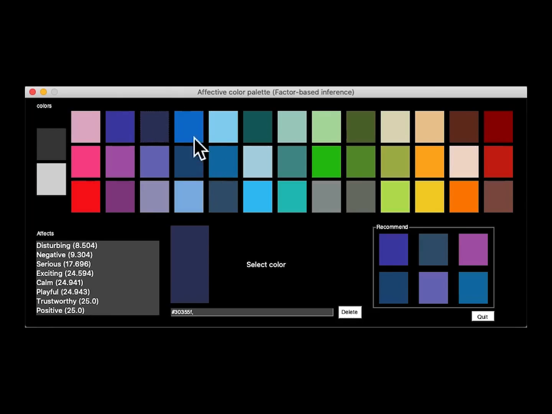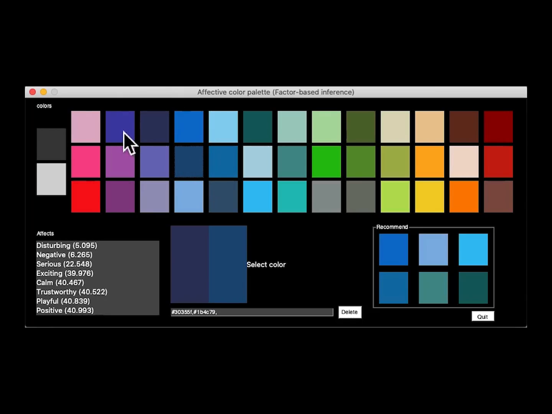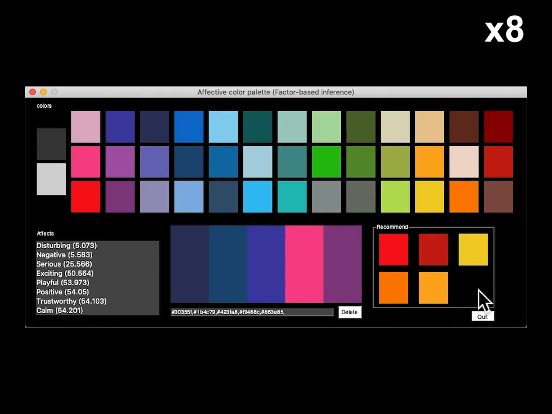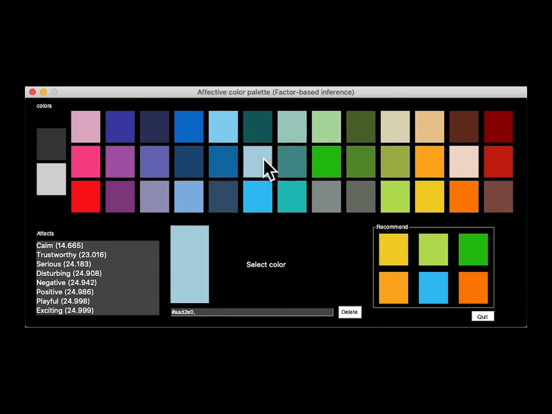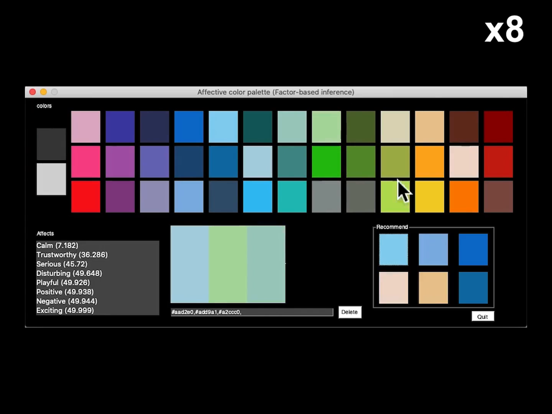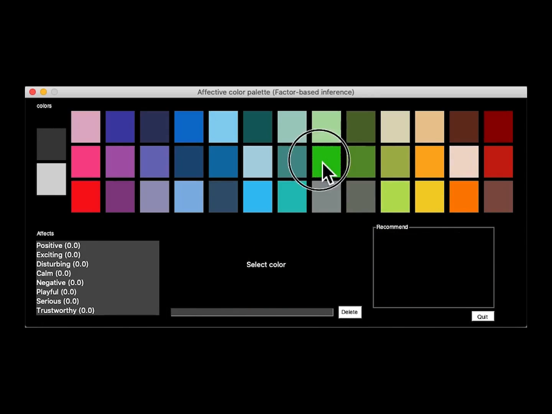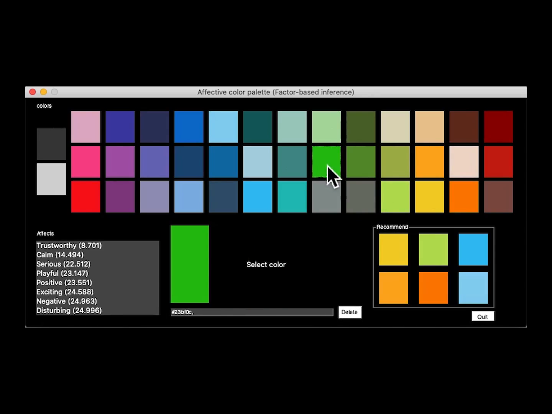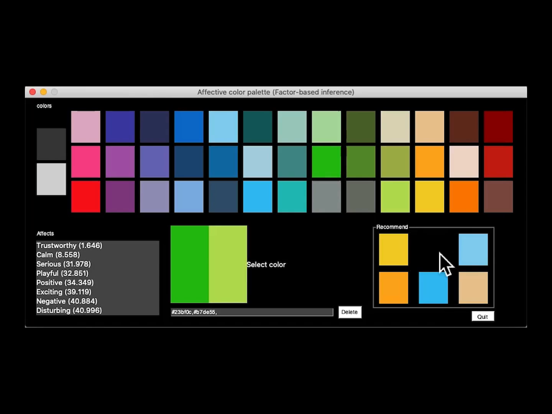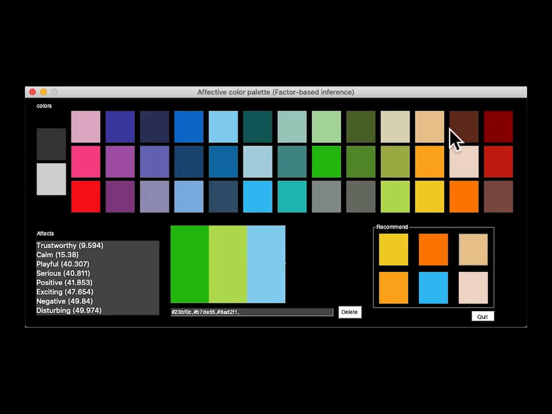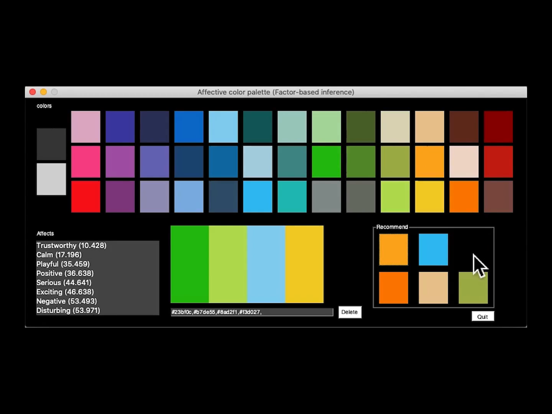If we begin by selecting dark colors, the corresponding palette is judged as disturbing. Collecting light low saturated colors allows us to find the color palette for calm. We can compose the color palette for trustworthy by taking greenish color samples. In this way, our approach facilitates identifying the affective category that best match the set of selected colors in each stage of the color palette composition.